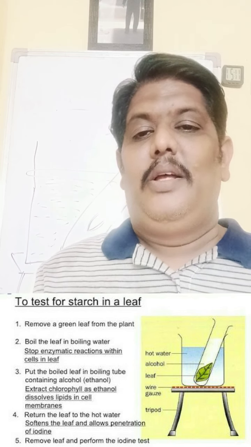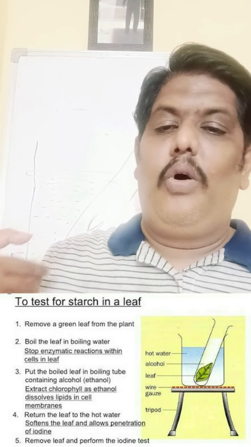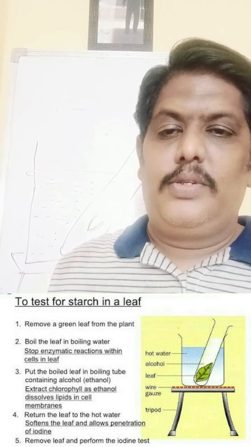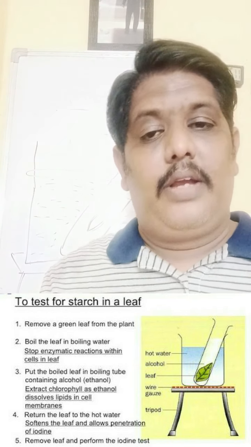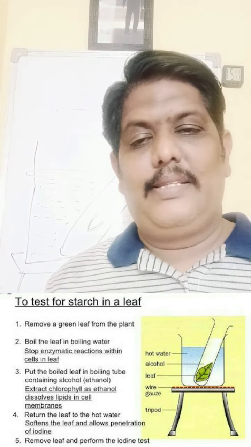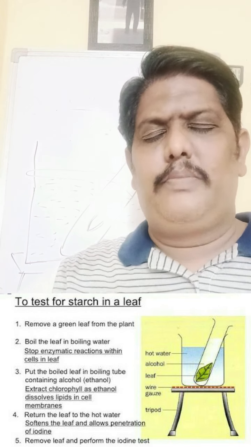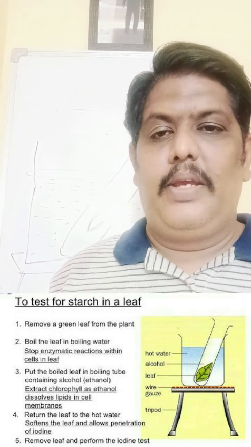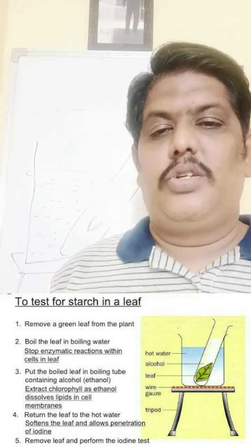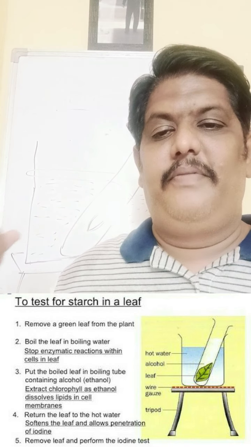So this is the basic experiment, and we have to do the same experiment for all the experiments in the photosynthesis equation, for confirming that carbon dioxide is essential, water is essential, or sunlight is essential. What we are going to make sure in all of these experiments is that the presence of starch in the leaf is a must.